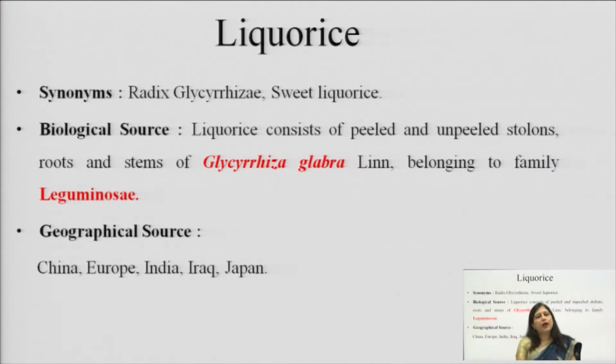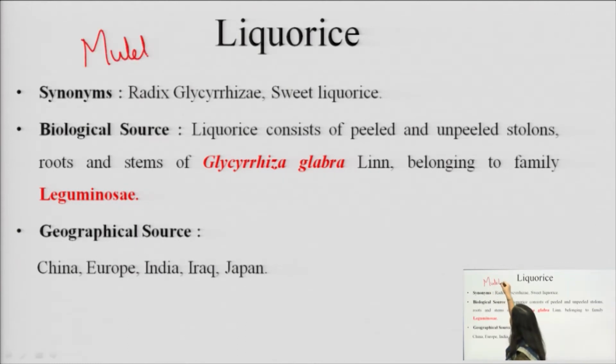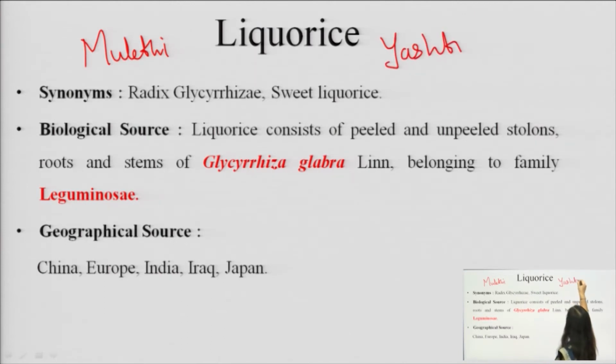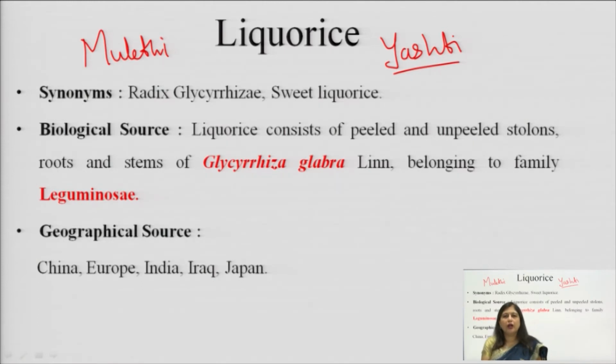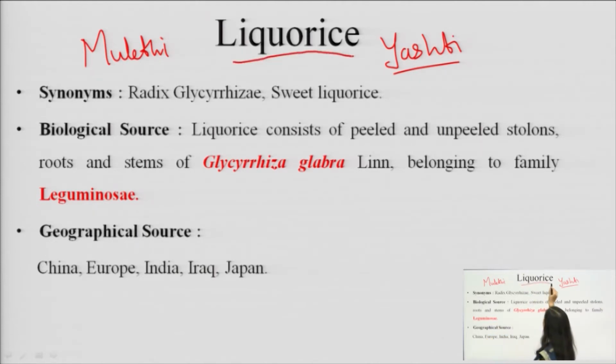Commonly this licorice is also known as mulethi. You must have heard that in Hindi it is known as mulethi. In Sanskrit it is known as yashti. In certain books you will find that this drug is given by the name yashti. So, it can be yashti madhu, yashti, mulethi; these are the common vernacular names of licorice. While in the worldwide market it is commonly known as licorice or glycyrrhiza, or radix glycyrrhizae.